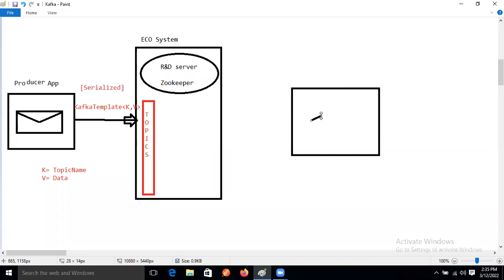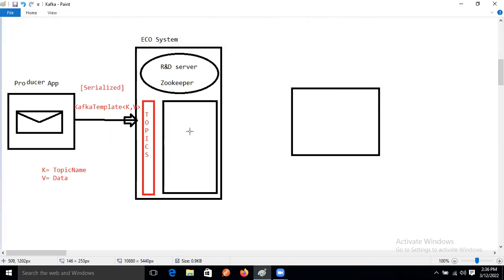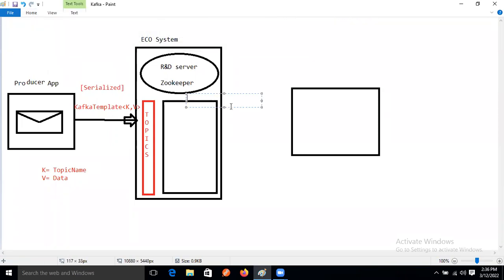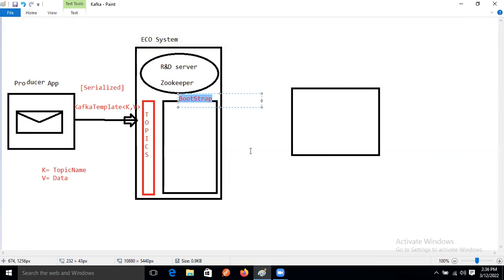Then one memory will be assigned by Zookeeper, which is nothing but the R and D server. That memory name is bootstrap memory.